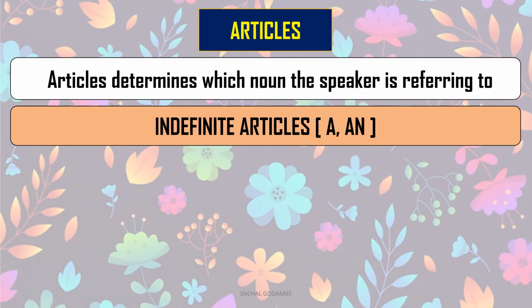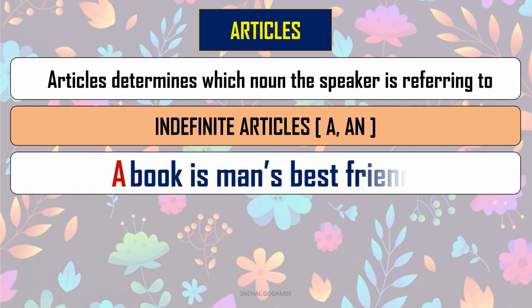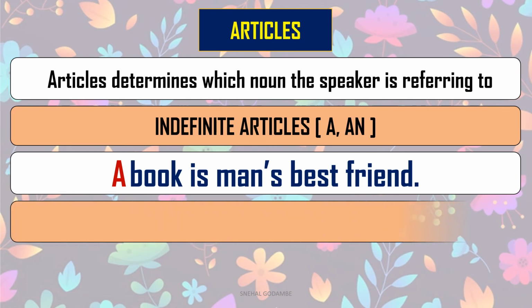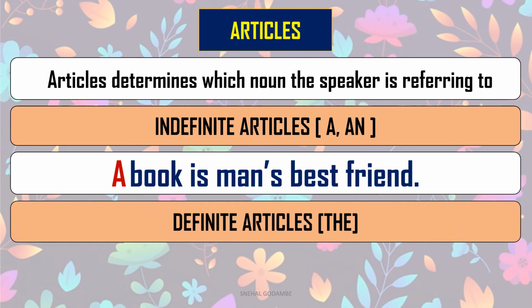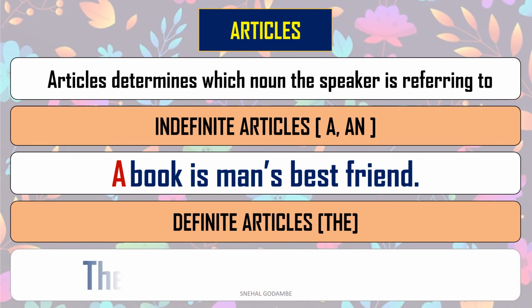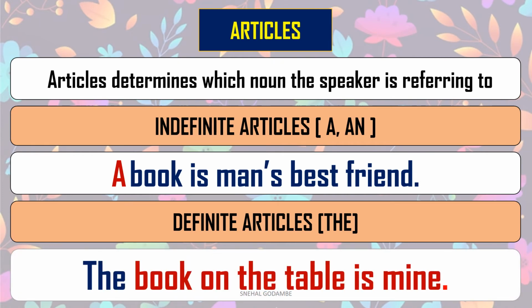We will see with an example. A book is man's best friend. A book means any book. You are not sure about which book. So here we have used an indefinite article in this sentence. When we talk about the definite article, that is the, how do we place it in a sentence? Read a very simple sentence: The book on the table is mine.